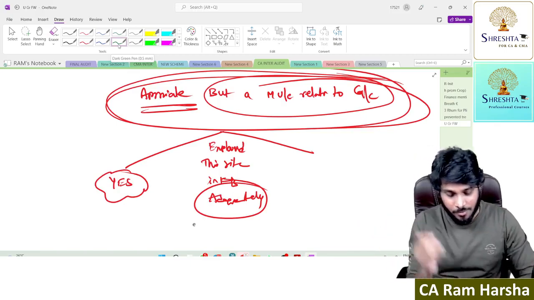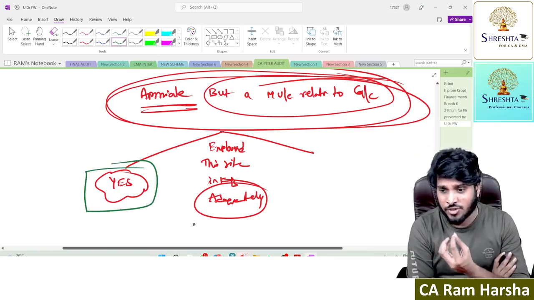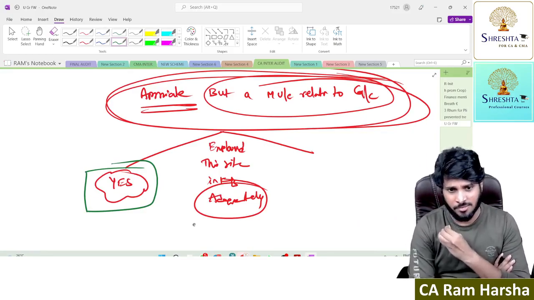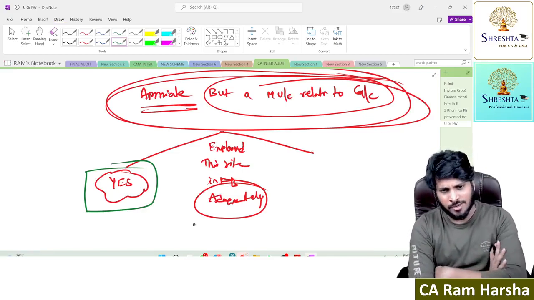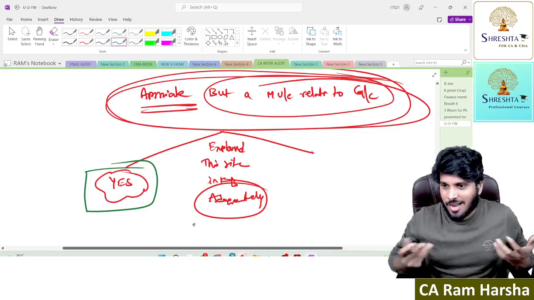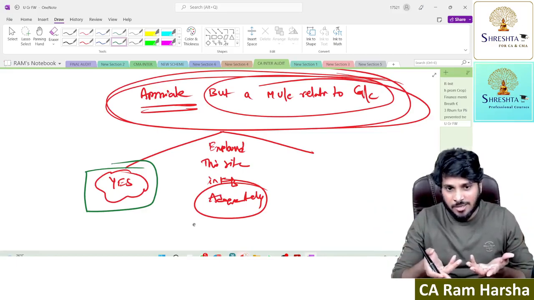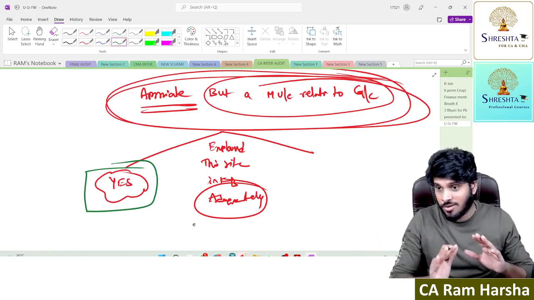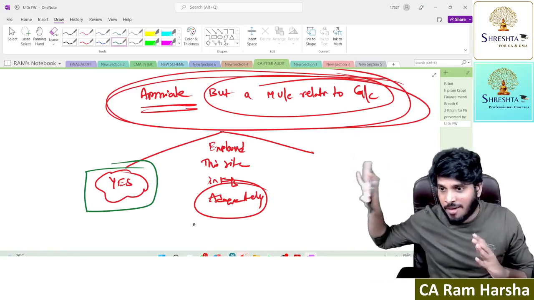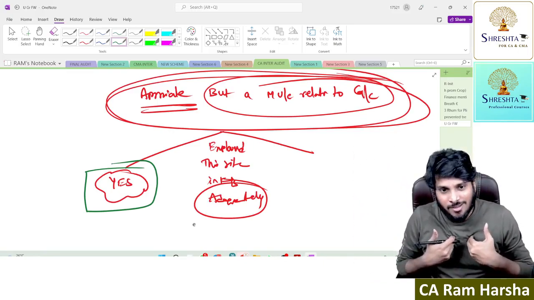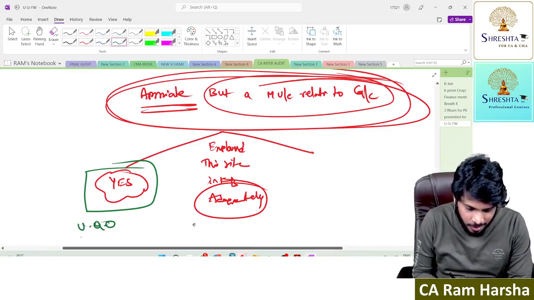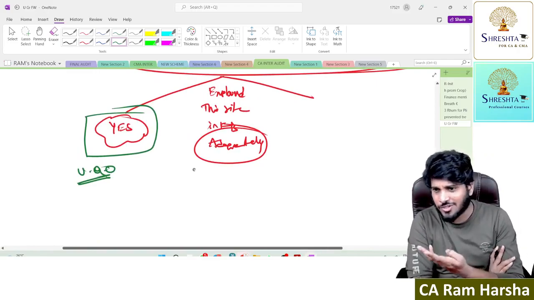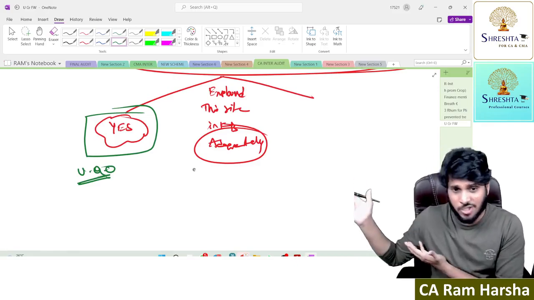Now tell me, if Air India honestly discloses everything in the balance sheet and P&L, which opinion will you give? Sir, I'm an auditor. I saw the situation. I talked to the management. They told me very clearly the entire situation. I understood. And they even clearly mentioned everything in the balance sheet and P&L. What is there to talk? I'll give an unmodified opinion, an unqualified opinion. That's it. What can you do? Because everything is shown.